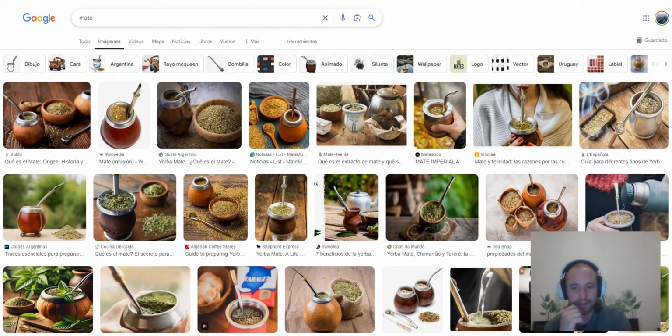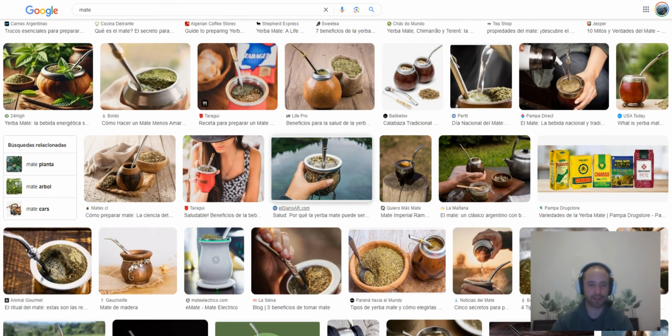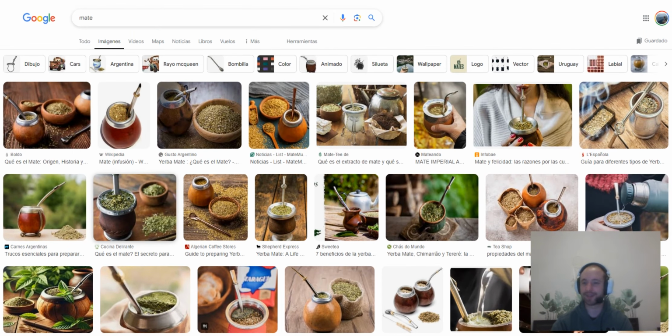So this mate is like a tea, but if you drink it during all day, it will give you a lot of energy for sure. I tried it. It's very good. It's very healthy. Works perfectly before a competition, and it's legal. I mean, it's just a tea kind of thing. It looks like a potion of Harry Potter, but it's very, very good.